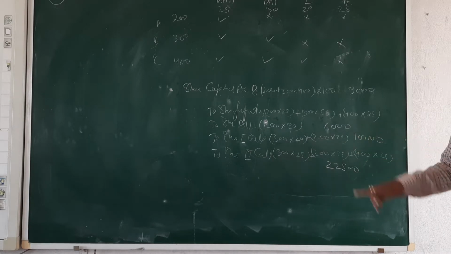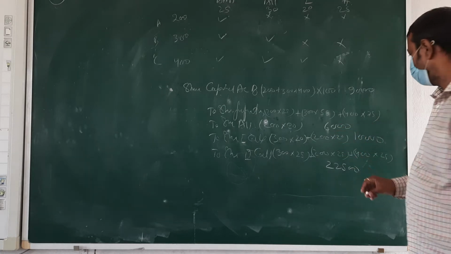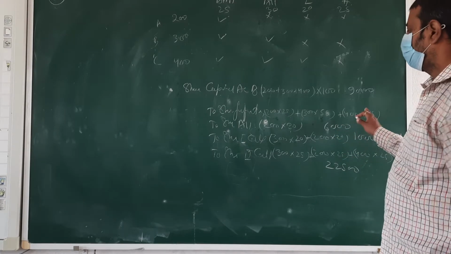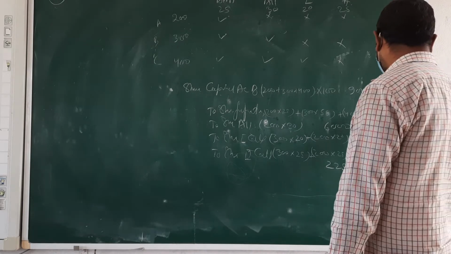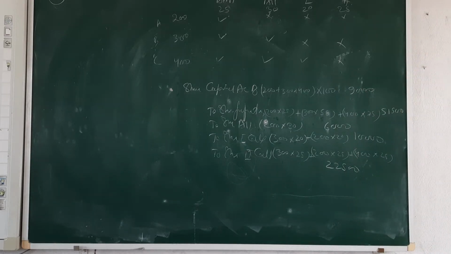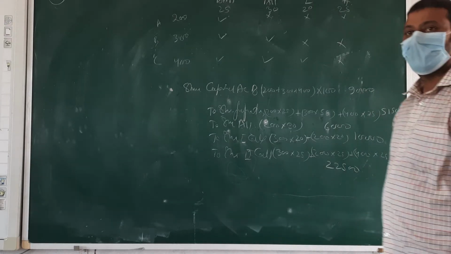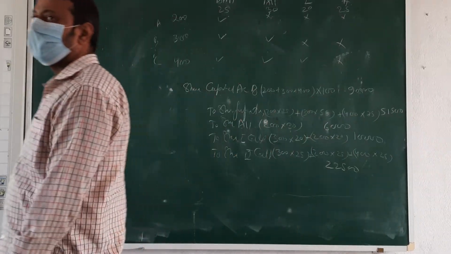It's 30,000. Total amount is 30,000 and 21,500. It means 51,500. Do both sides come equal or not? Tell me fast. Equal? Then go for the reissue.